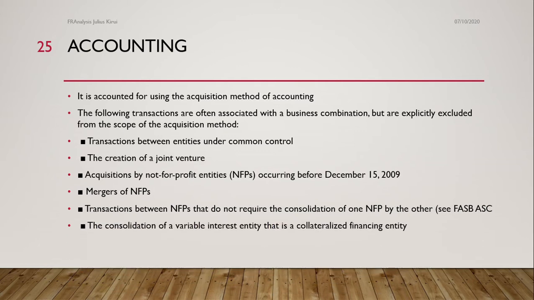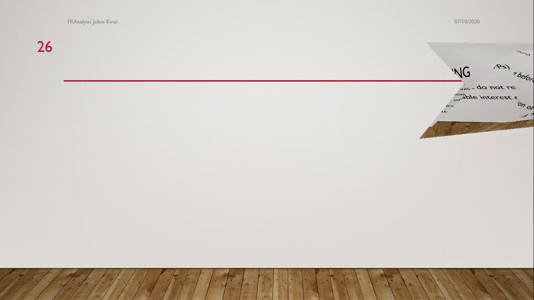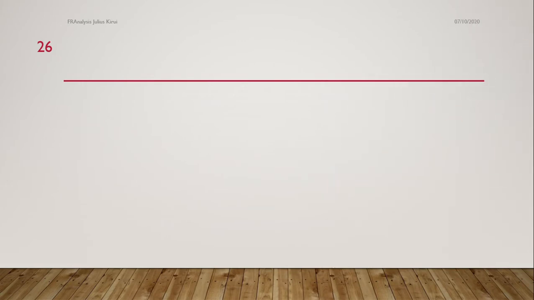Now, the consolidation of variable interest entities, that is collateralized financing entities. So there are variables which are actually supposed to be brought together in the event of combination.